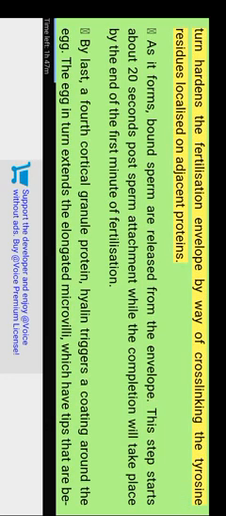Transglutaminase hardens the fertilization envelope by cross-linking the tyrosine residues localized on adjacent proteins. As it forms, bound sperm are released from the envelope. This step starts about 20 seconds after sperm attachment, while completion takes place by the end of the first minute of fertilization. Lastly, a fourth cortical granule protein, hyaline, triggers a coating around the egg.